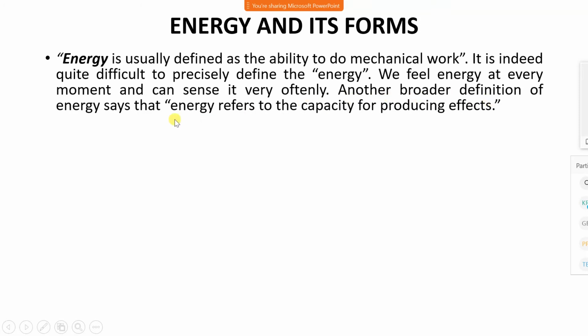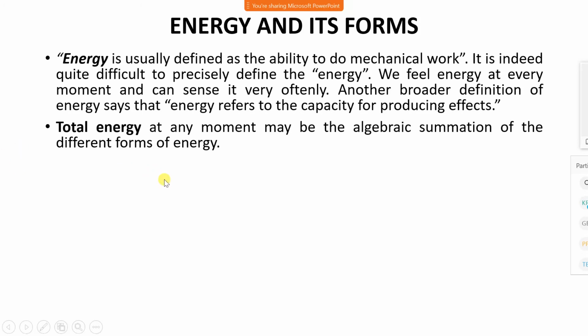Another broader definition of energy says that energy refers to the capacity of producing effects. In simple words, energy is the ability to do work or the ability to produce effects. Suppose I am pushing a block. To push a body, I require energy, but if I am applying force and I am not able to push that block, then I will not call it applied energy. It should be pushed, meaning the work should be done.